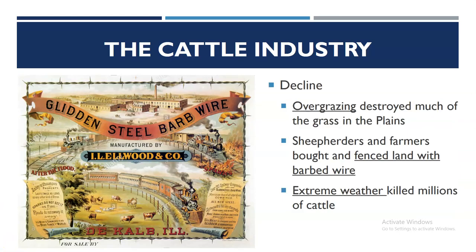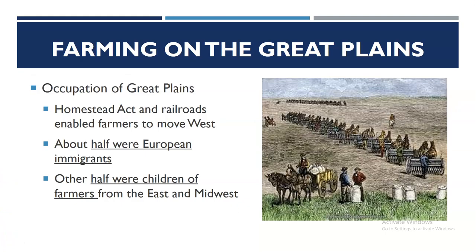Overgrazing destroyed much of the grass in the plains, and as such led to a decline in the cattle industry. Sheep herders and farmers bought and fenced land with barbed wire, and extreme weather killed millions of cattle. Settlement of the West took on the form of farming. Occupation of the Great Plains was realized through the Homestead Act and railroads, which enabled farmers to move west.